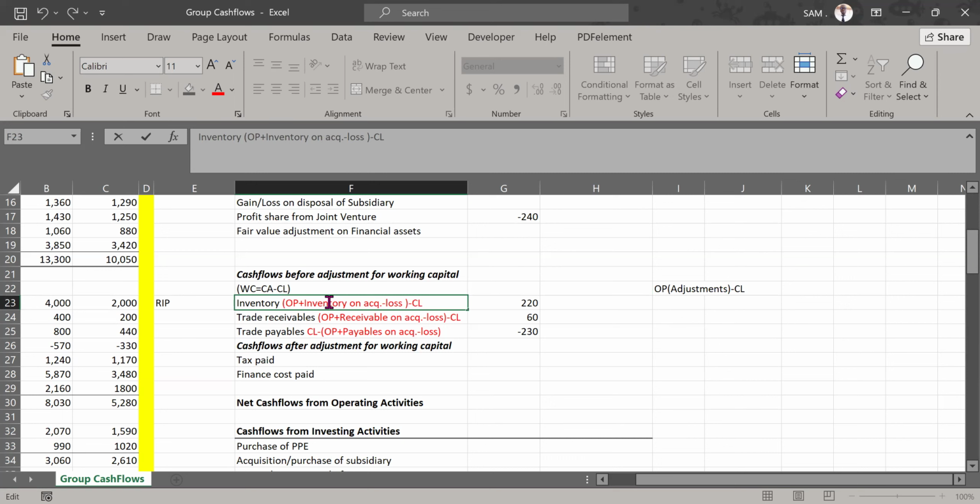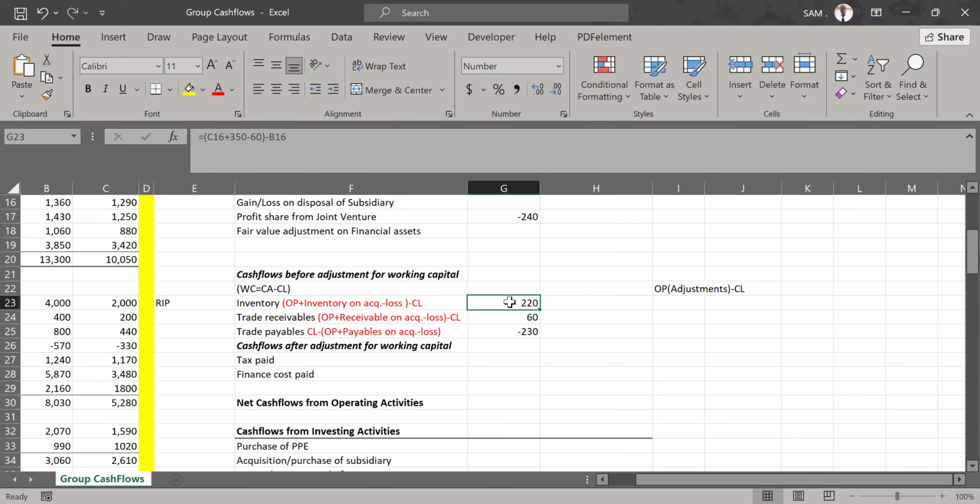You've acquired your subsidiary. If there are any elements of current assets there, please make sure you add it. Another adjustment which we brought in is the loss on retranslation. It does not mean they will always be there. These adjustments depend on how the examiner brings the question. But in most cases, just remember, it is opening minus the closing balances. And once you go that way, if you get a positive or a negative, do not even bother yourself.